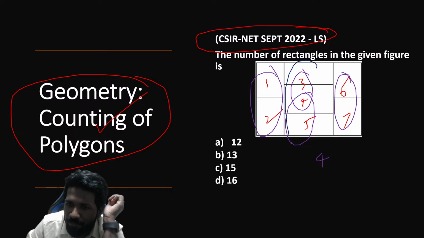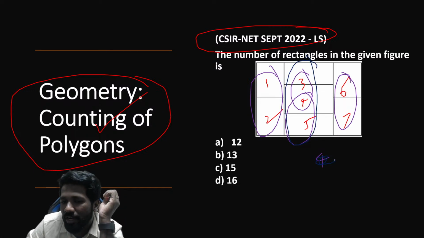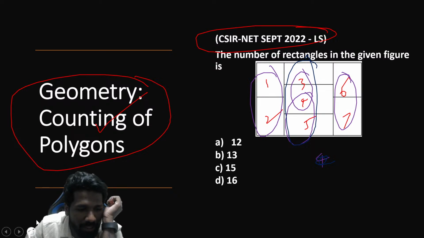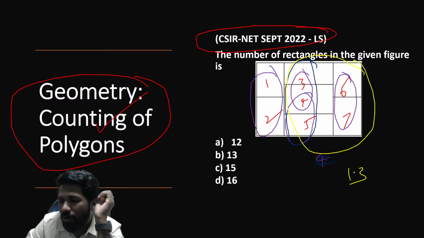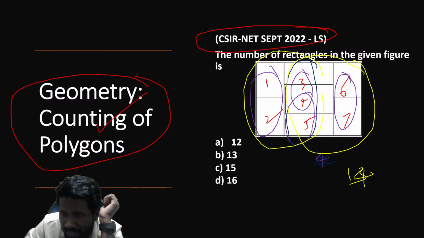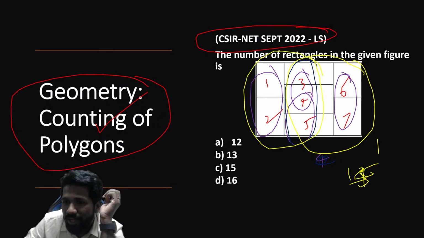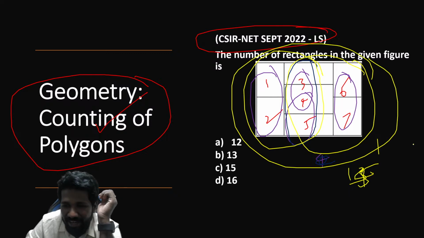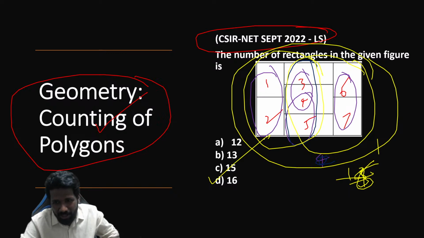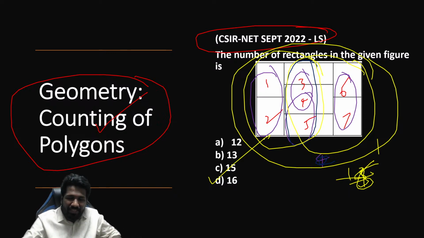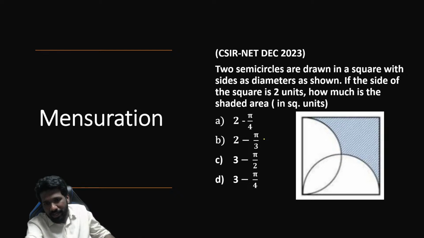Now 3, 4, 5, combining these three gives one more rectangle. 11 plus 1, 13 rectangles. Now combining these 5 rectangles gives one more rectangle, 14. Combining these 5 gives one more, 15. And this entire figure is also one rectangle, so 16. So option D is the answer. How many of you understood it? So count systematically. That is the only idea in this.